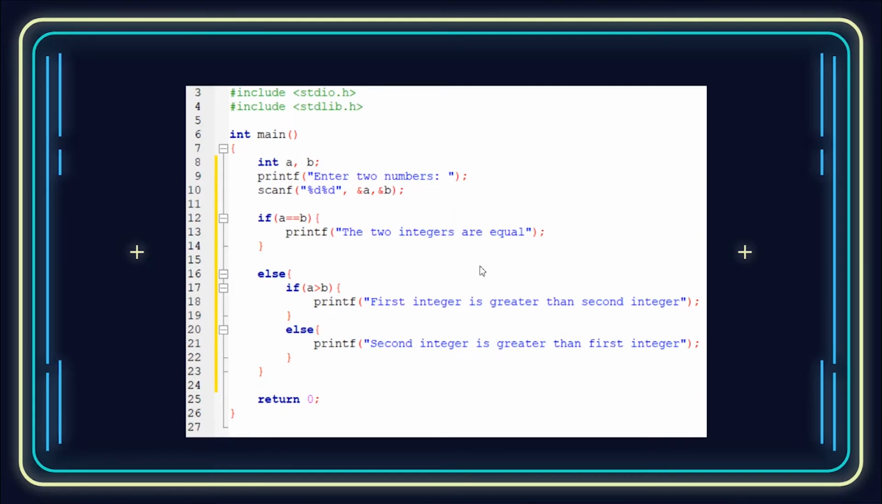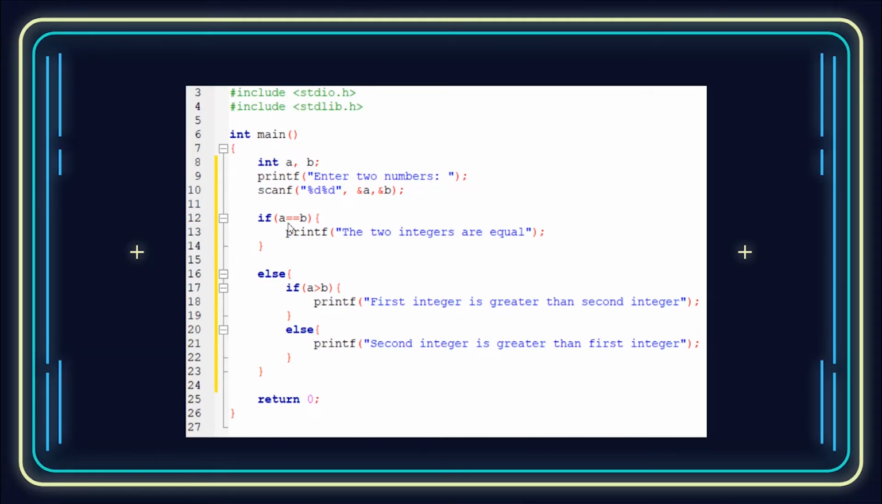So int a, b: two variables a and b have been declared, whose data type is integer. Enter two numbers: the user enters two numbers which are assigned to the variables a and b. If a equal to b, meaning if the values of a and b are equal, then printf the two integers are equal. Else if a is greater than b, printf.